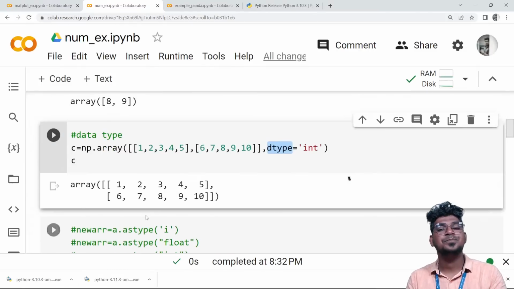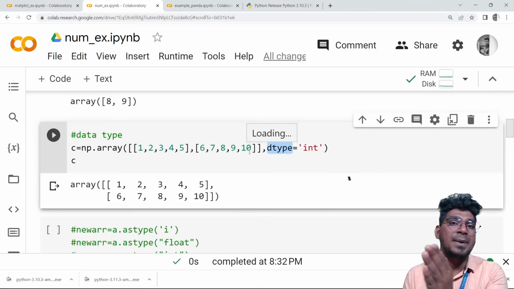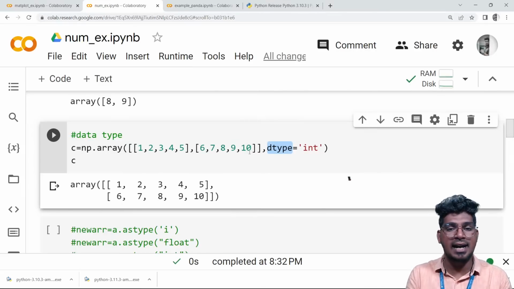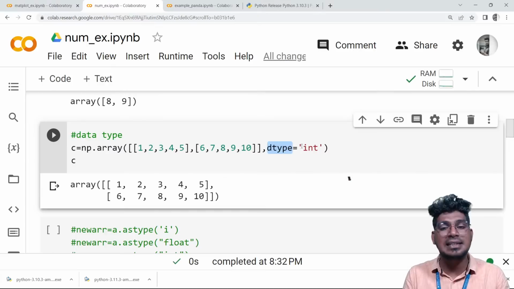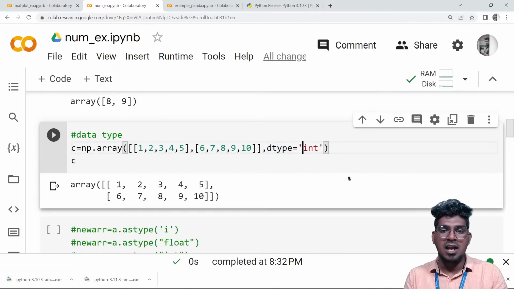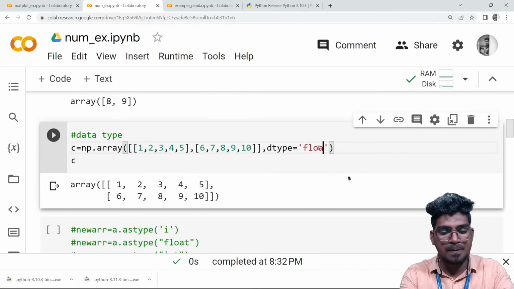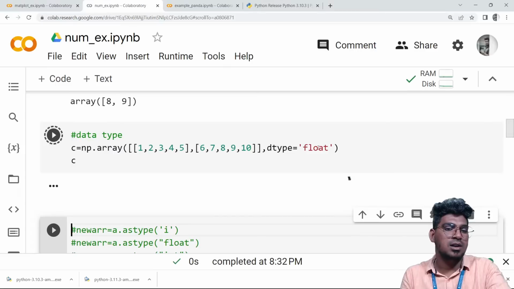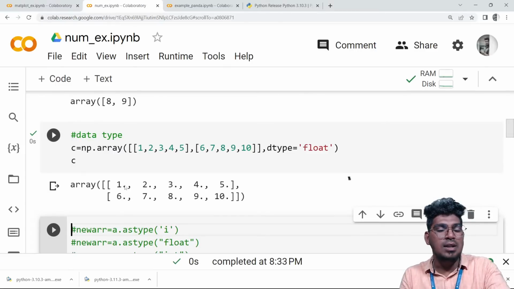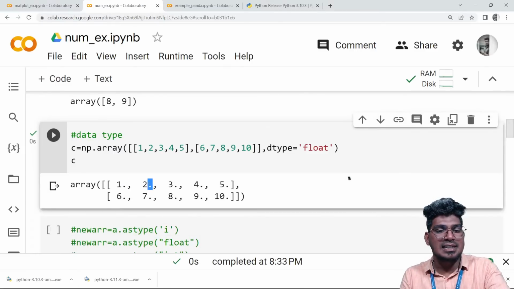You can see it here. So dtype is the parameter. When you are creating the array, this will help to decide, that is actually integer. If I mention here float, then what is the output here? All the numbers will be decimal numbers here.